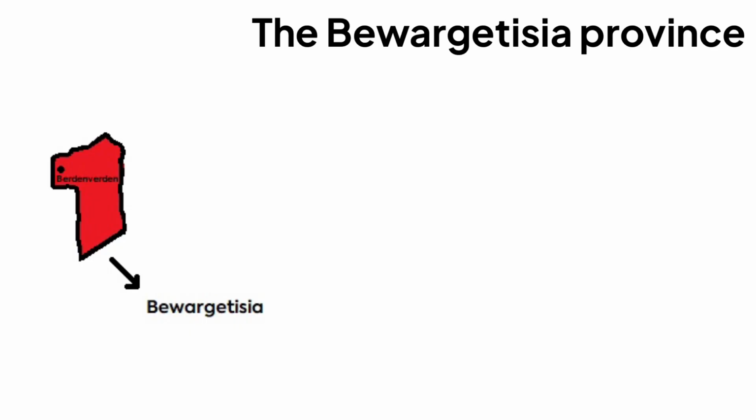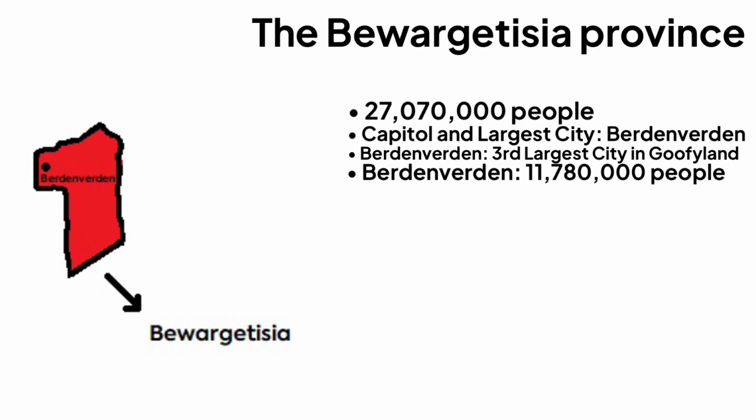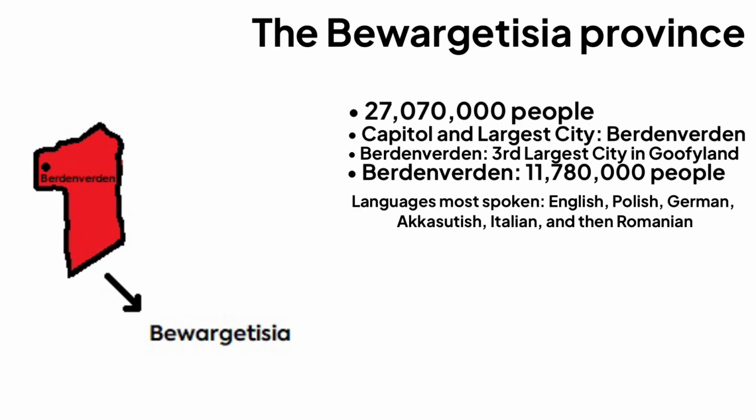Anyway, here is 5 to talk about the Beregetis province. Okay, so the Beregetis province has a total population of 27,070,000 people. The biggest city in the province is Baden-Würden, which is also the capital of it. Baden-Würden is the 3rd largest city in Goofyland with a population of 11,780,000 people, and the most spoken language in the province is English, then Polish, German, Akasutish, Italian, and Romanian.